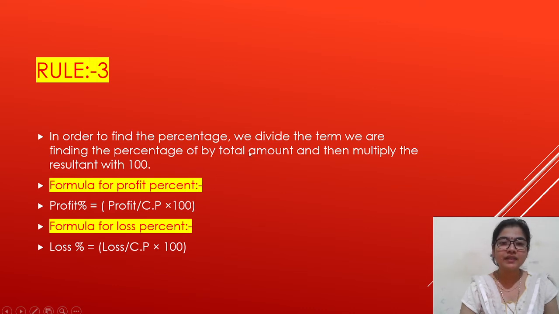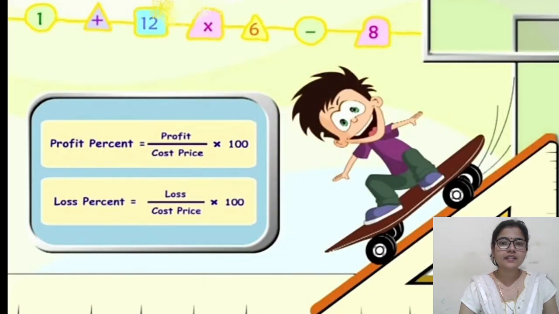As you have seen here, in order to find the percentage, we divide the term we are finding. What you are finding here? Profit or loss? So you will find profit percent or loss percent. So you will divide profit or loss by the total amount, that is your CP, and then after that you will multiply it by 100. See, this is a chart which you can learn formula from this chart.